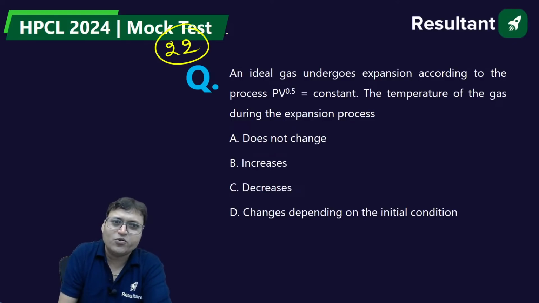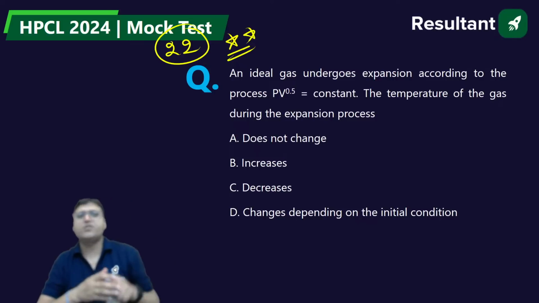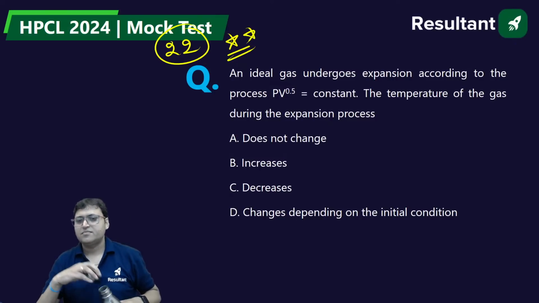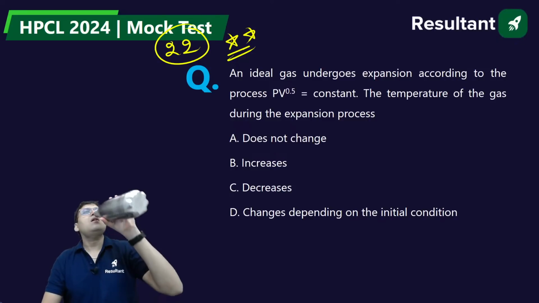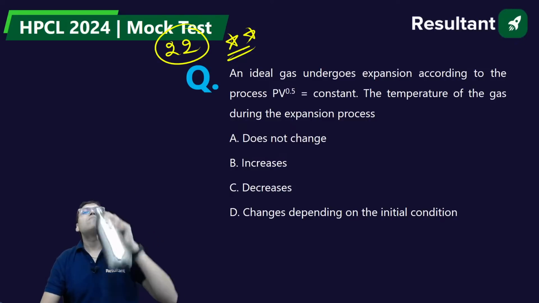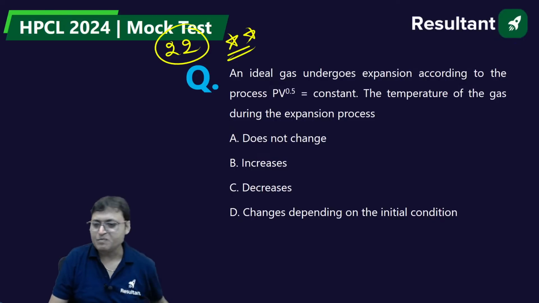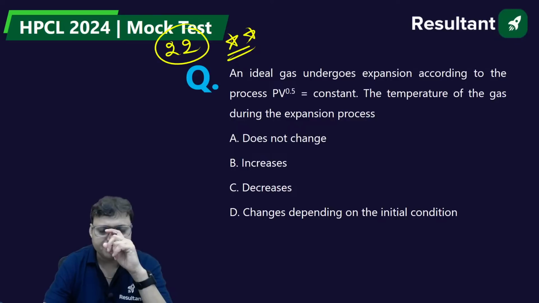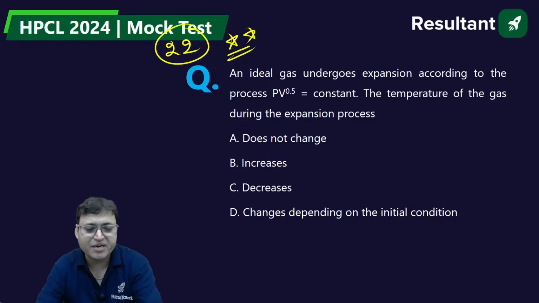22, beautiful question. Now you solve it. Question number 22. What will be the answer? The one who will give me the correct answer for question number 22 will get a chocolate.